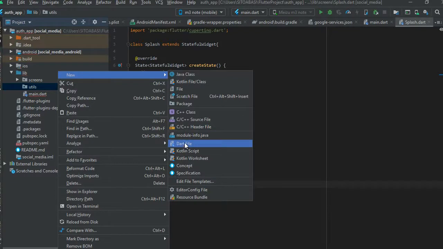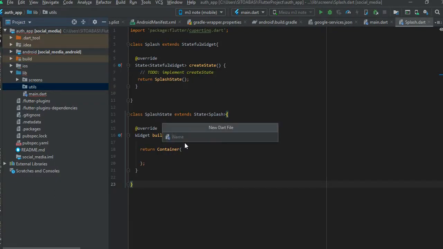Alright, so we're going back to the main.dart. So in the main, we actually created another directory. We call that directory utils. Check it there. We created a directory called utils under the screen directory. So this directory called utils is going to contain a class. We call that class the logic class. So this logic class is going to contain all the logic for our social media app, the query, the database upload is going to be in this logic.dart file. So you see, this is how we are arranging our code. We want to make it look organized.